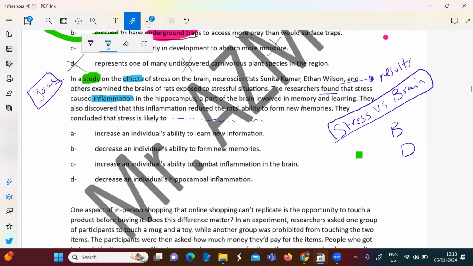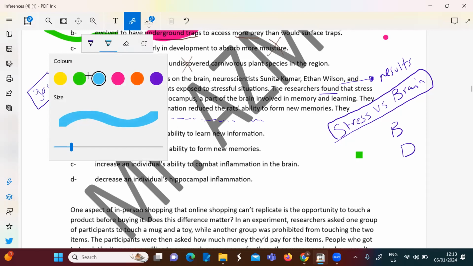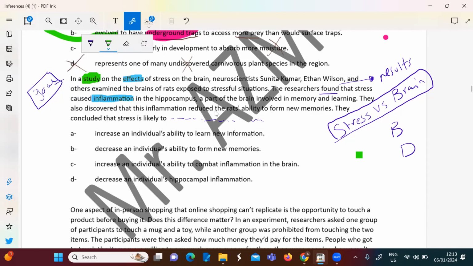So if I'm asking what the main effect is, it reduces the rat's ability to form new memories. So memory and learning, very good. So we have B and we have D. So they concluded that stress is likely to decrease the ability to form new memories.